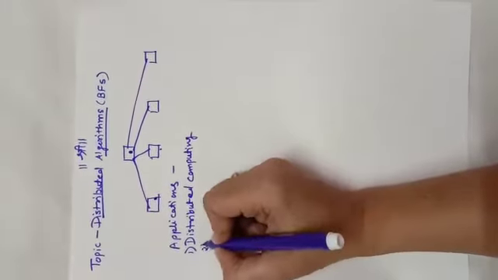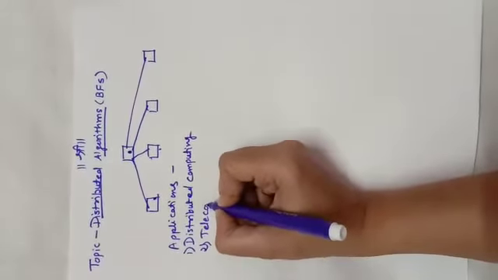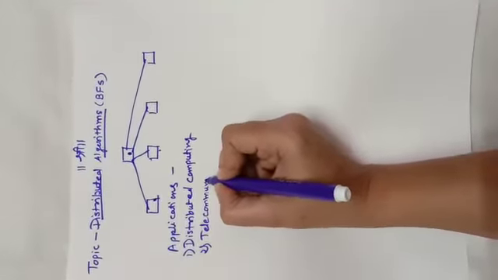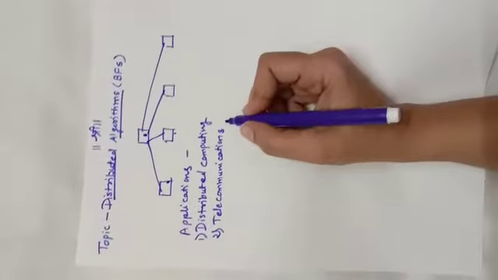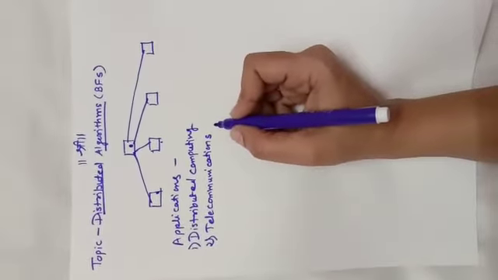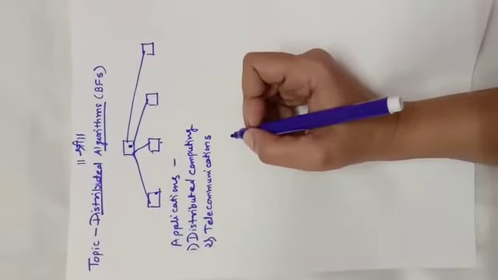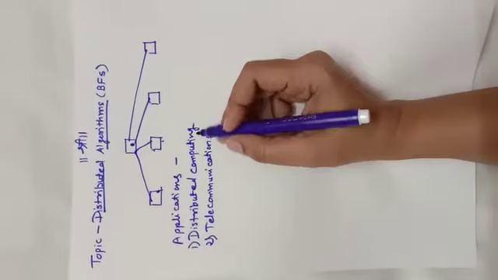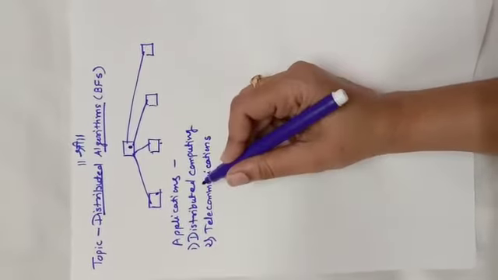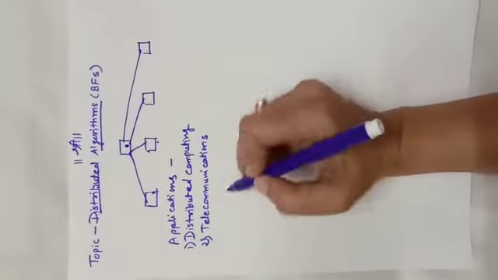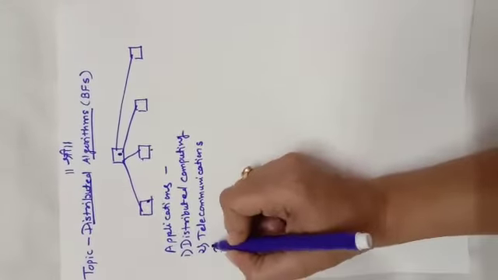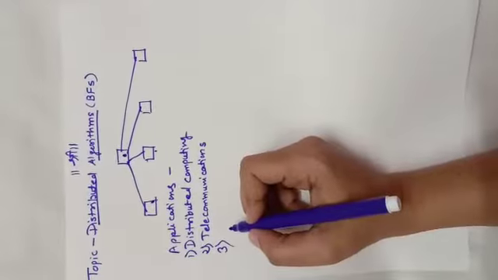Then in telecommunication, all of you are aware that the signals come from one particular stream, and that stream is divided into n number of parts. It is given to one house, second house, third house, fourth house. So this is again an implementation of distributed algorithm.